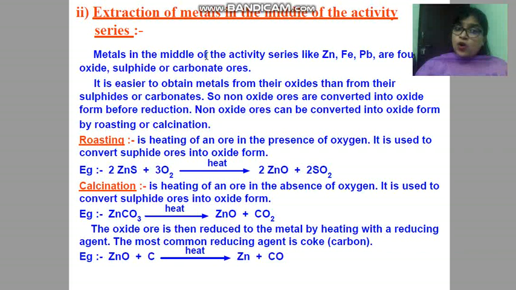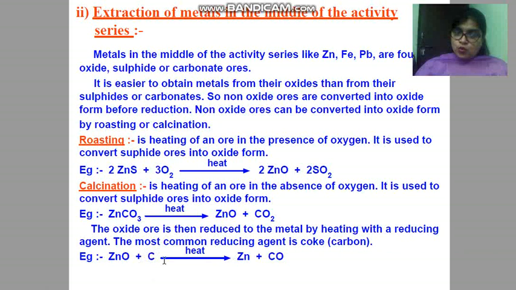If a non-oxide ore is there, like sulfide or carbonate, our first duty is to convert the sulfide and carbonate to metal oxide form. And once we have converted it to metal oxide form, very easily by the use of a reducing agent we can do the reduction of metal oxide to metal.